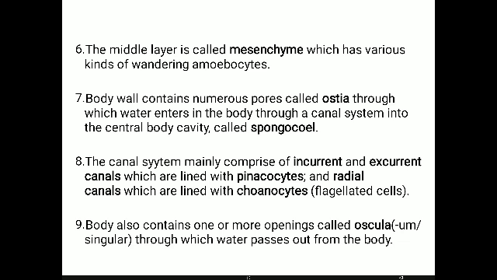In between the outer and the inner layer, there is another layer called mesenchyme, which gives space for different kinds of cells called amoebocytes. The body wall contains numerous pores. As I told you in the beginning, the body is perforated, having small pores called ostia, through which the water enters the body through a system of canals, called the canal system, into the central body cavity called the spongocoel.